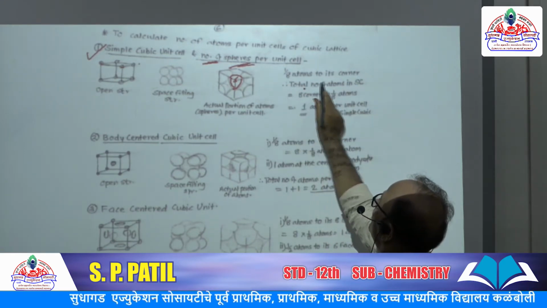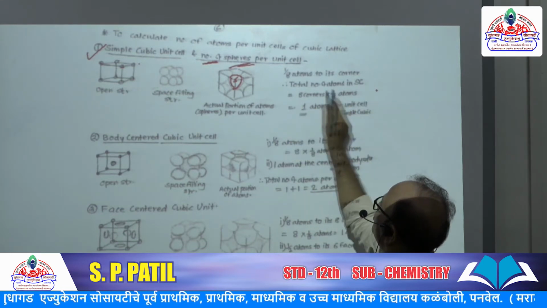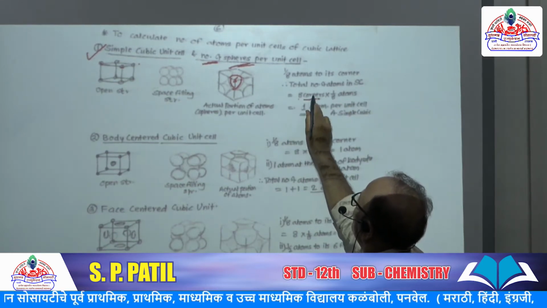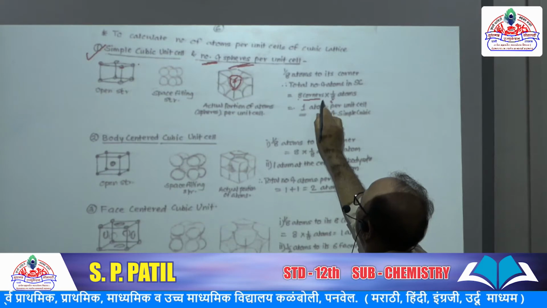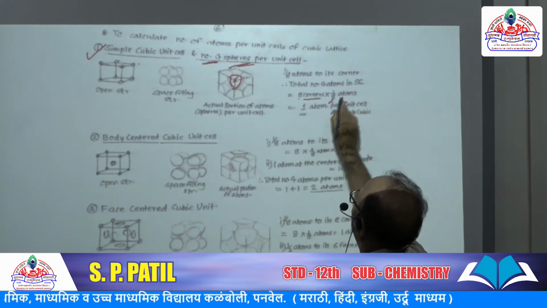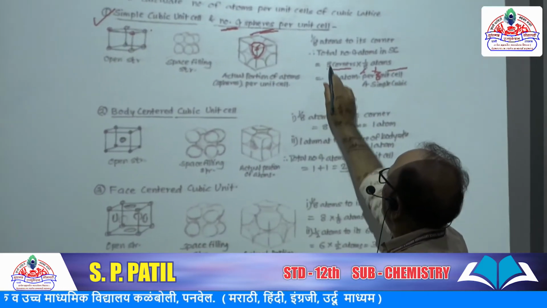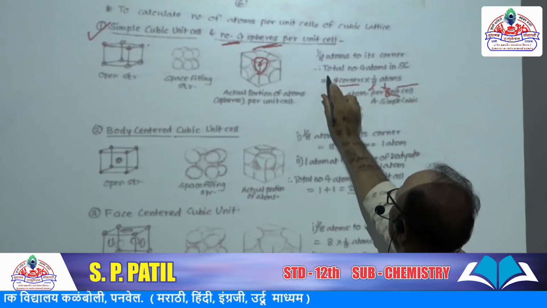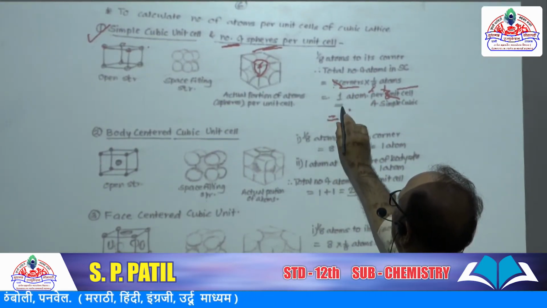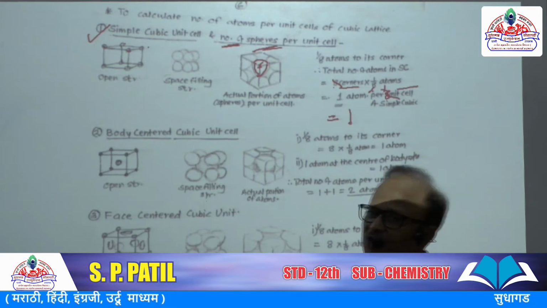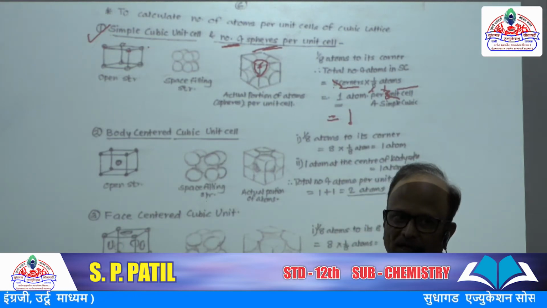So the total number of atoms in a simple cubic cell is equal to 8 corners into 1/8 atoms. So 8 cancels, and we get the number of atoms present in the unit cell is equal to 1.